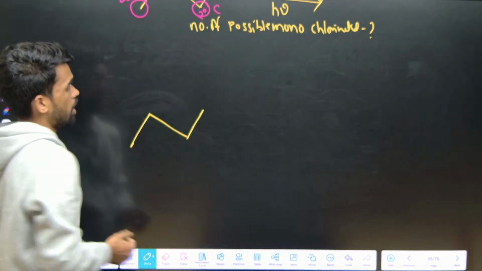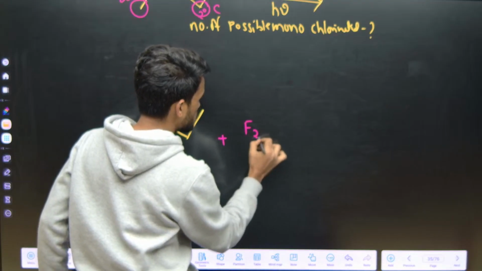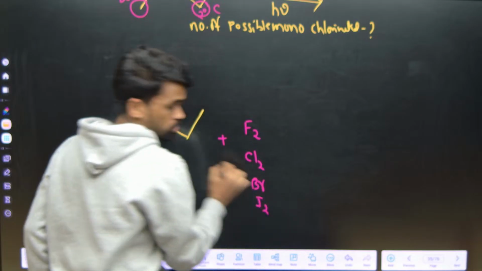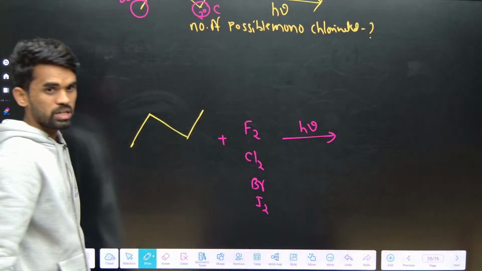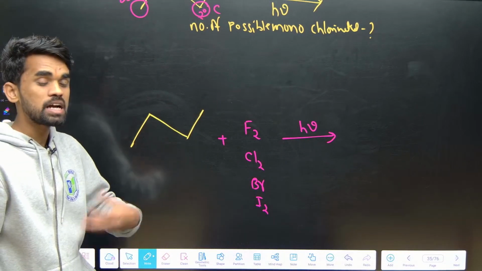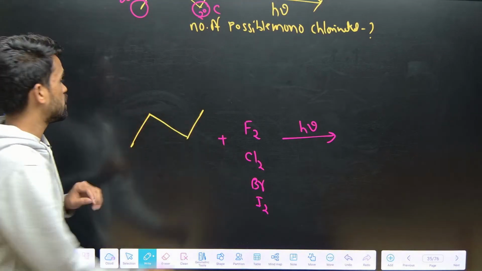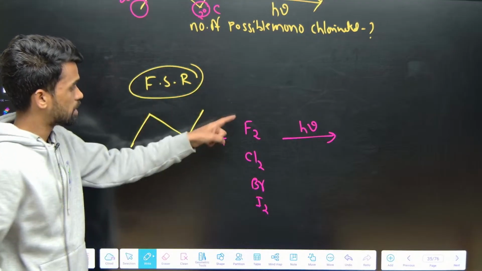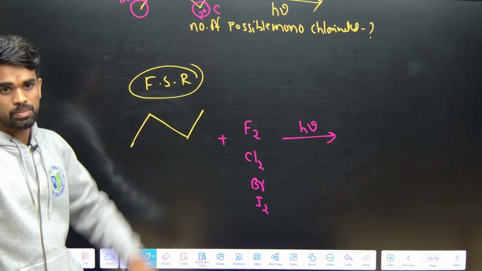butane and I am asking you to halogenate this with fluorination, chlorination, bromination, iodination in presence of sunlight. So which is more reactive? It means the reactivity of halogens in free radical substitution reactions. What I am asking? Reactivity of halogens in free radical substitution reactions. Tell me.